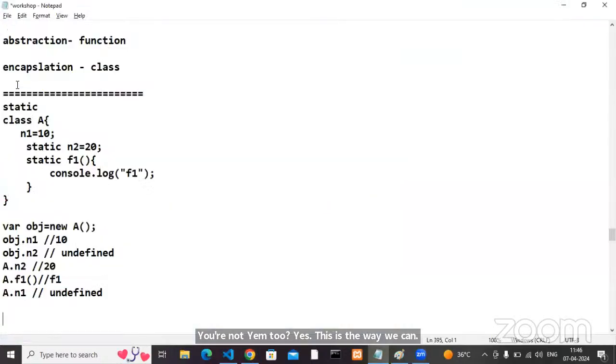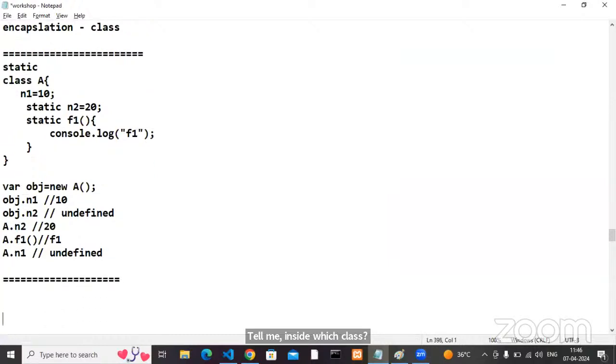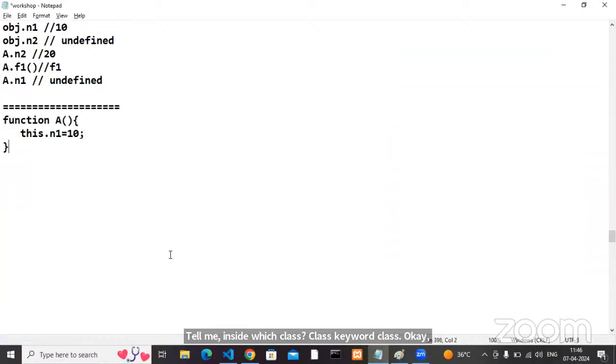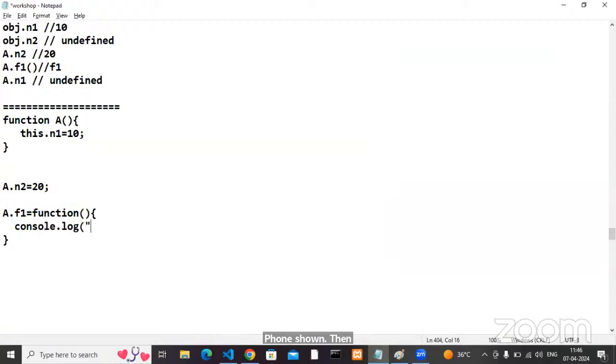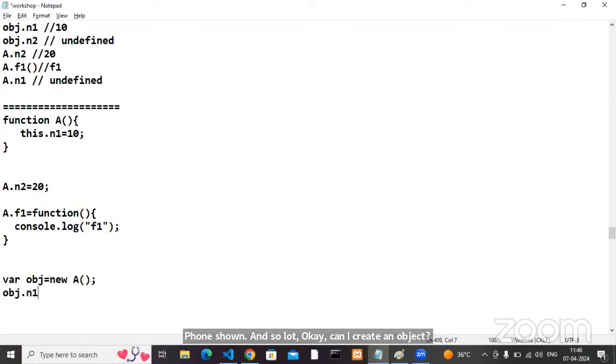This is the way we can insert static members inside which class? Functional classes. Now this is my function, and I want to insert the n2 static member. The syntax: A dot n2 equals 20. For the f1 static member: A dot f1 equals function, console dot log of f1. Done. Can I create an object, obj equals new A? Perfect. obj dot n1, what's my answer? Come on, fast. The answer is 10. Next, A dot n1, what is the answer?